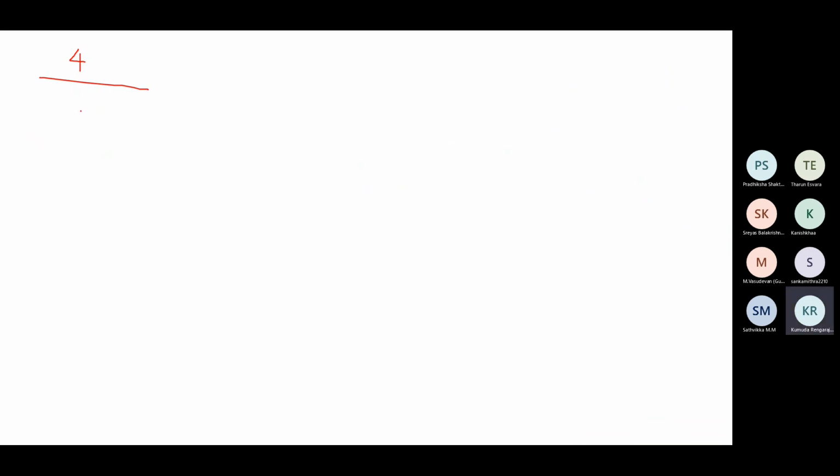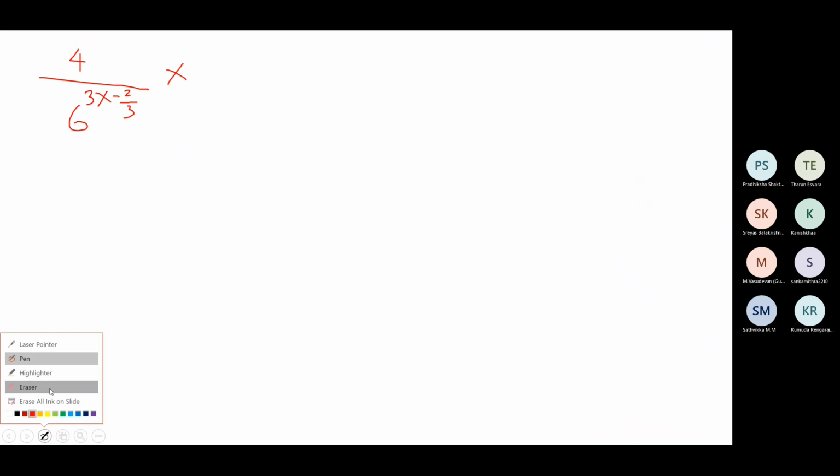So 216 is 6 cubed, into minus 2 by 3. Ma'am, I got the final answer. What's the answer?